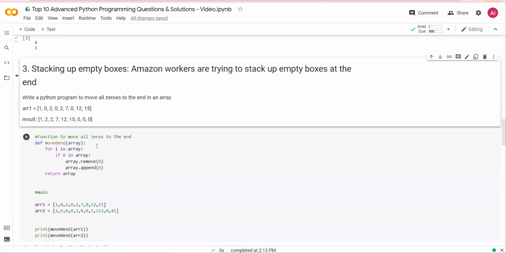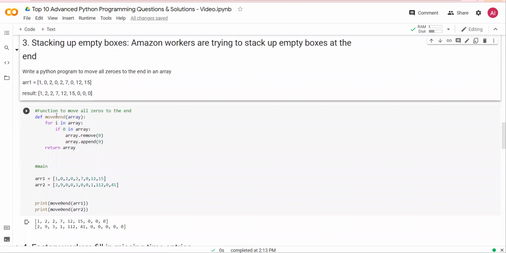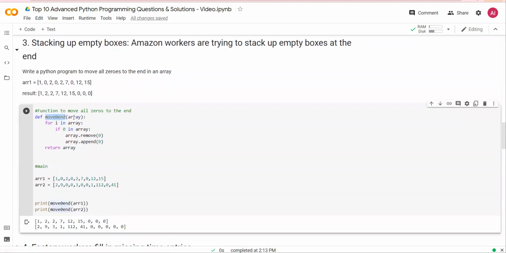Very, very simple. I have written a function move 0 to end, which takes an array, and if it is 0, then I remove the 0 and append the 0 at the very end. And if it is not a 0, I just leave it untouched. That's how I do it. Run the function and you would see that all the zeros move to the end, and here there are 4 zeros that are moved to the end.